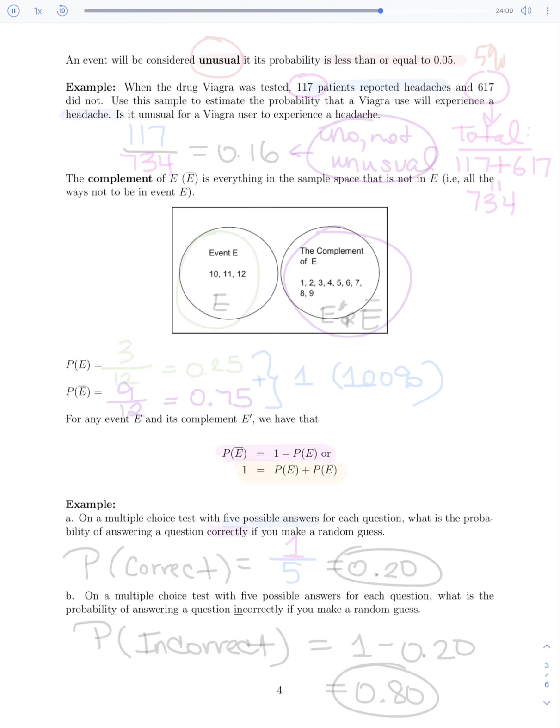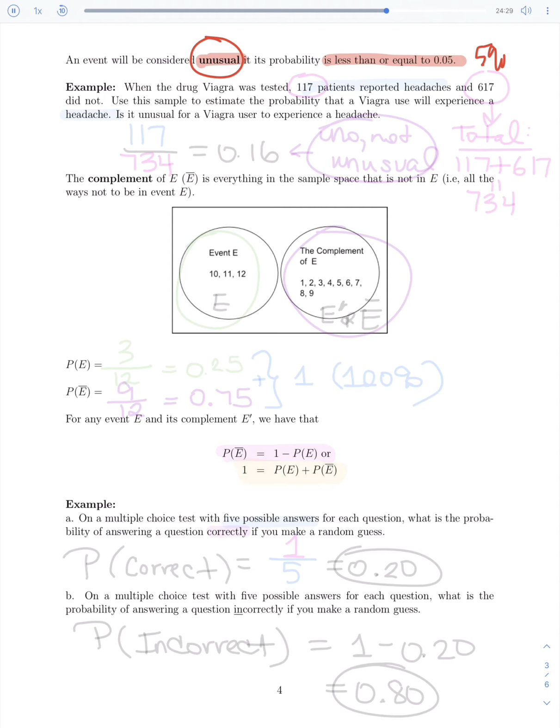We've talked about this before, which is usual versus unusual. Well, if we're talking about probabilities, something's going to be considered unusual if it's less than or equal to 0.05, which means it's going to be less than or equal to, as a percentage, 5%. So if a probability is less than or equal to 5%, it is going to be considered unusual. That's the term we'll use for it.